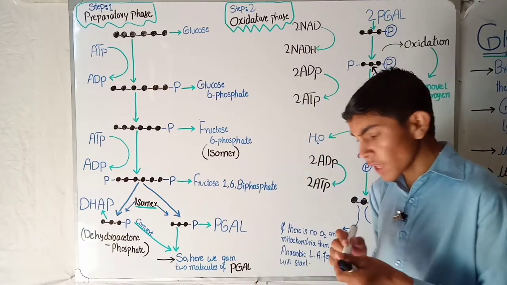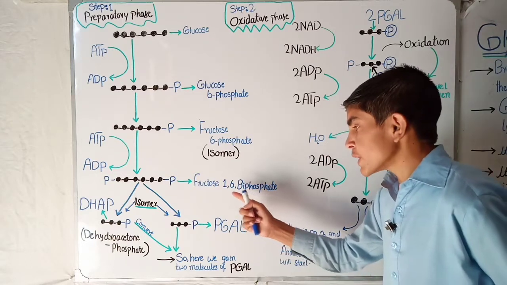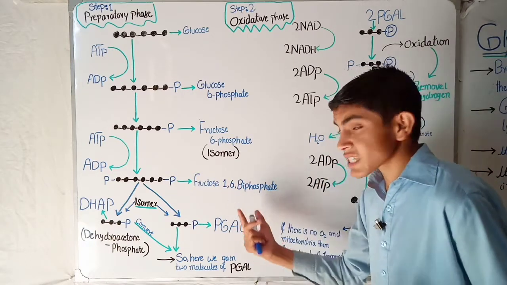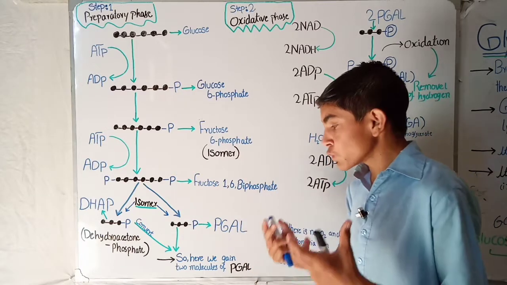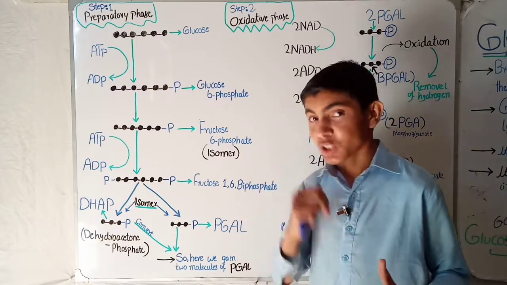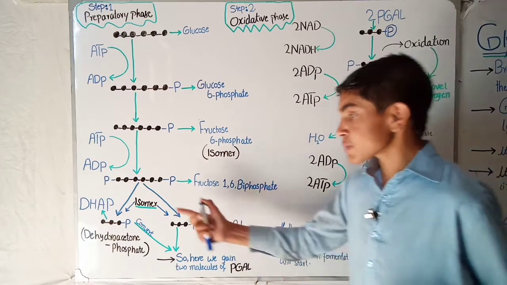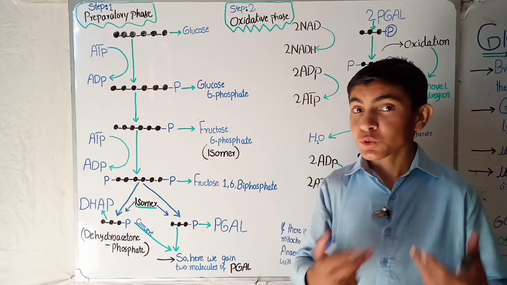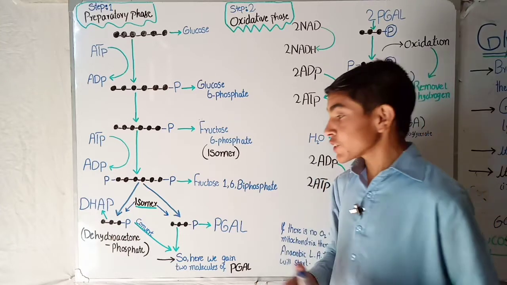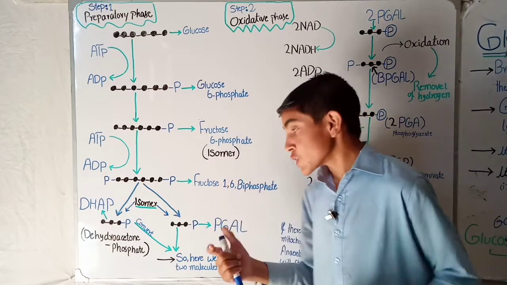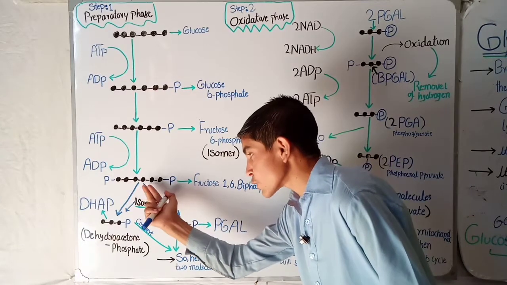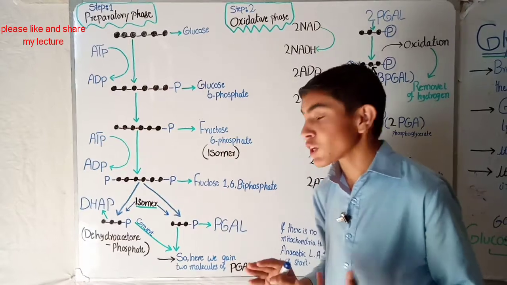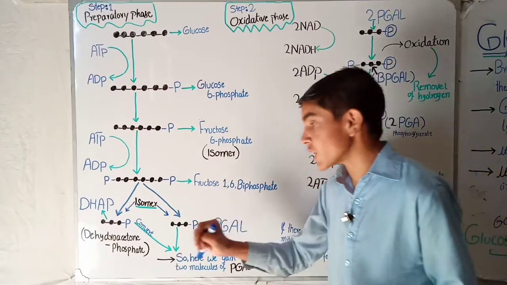Okay, now here fructose 1,6 biphosphate is an unstable molecule, so therefore it will split itself into 2 molecules of 3 carbon, and here the splitting process occurs, and glycolysis is the splitting of glucose. So the idea is clear that glycolysis is the splitting of glucose. So here this 6 carbon glucose is split into 2, 3 carbon molecules, so therefore it is called glycolysis.